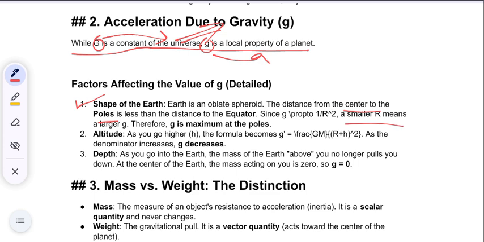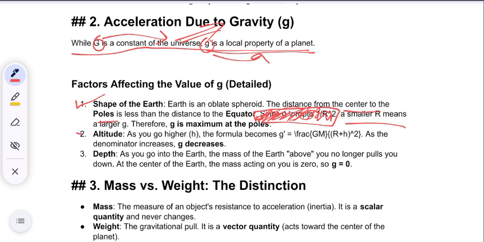See, a smaller r means a larger g. This thing is not in your syllabus, so you need not understand it, just understand this. Therefore g is maximum at the poles. Gravitational force is maximum at the poles.